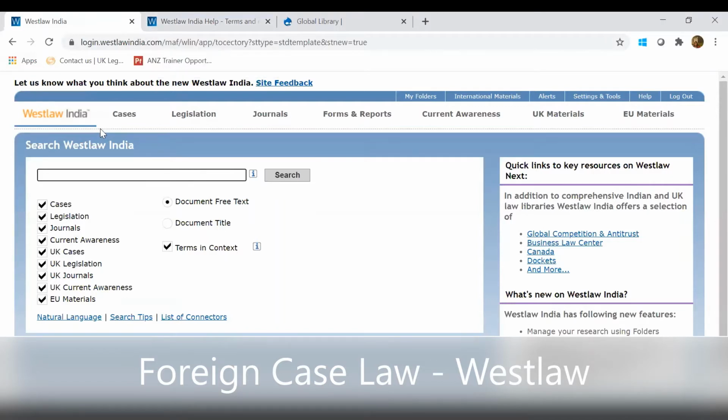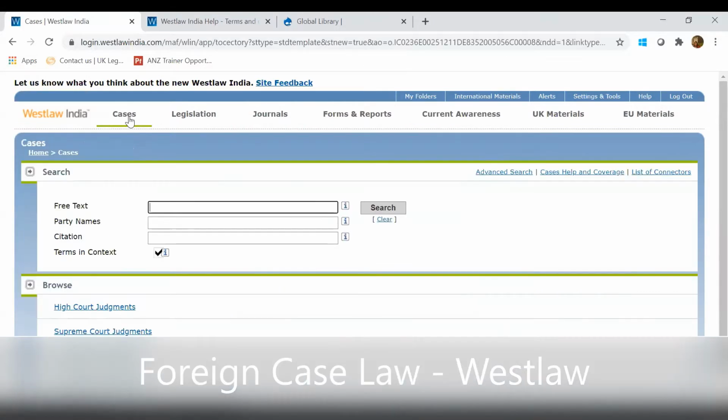Yeah, moving on to other sections. So from cases to current awareness will be all Indian content here. So if I come to cases here, on the top you'll find 3 search bars, which is basic search,